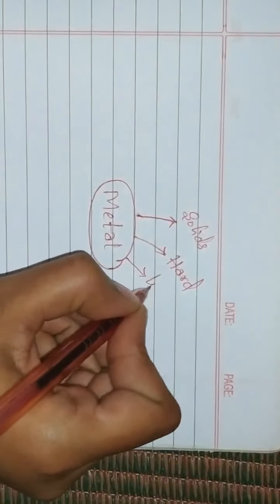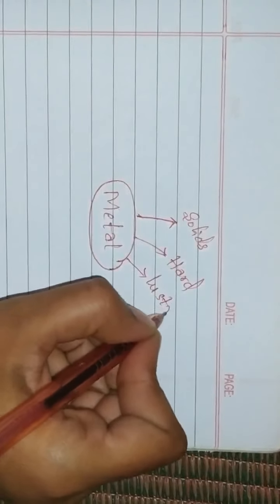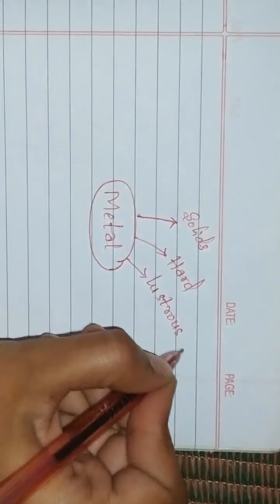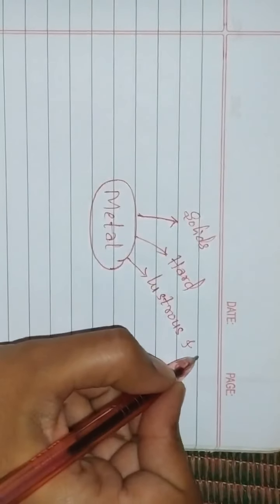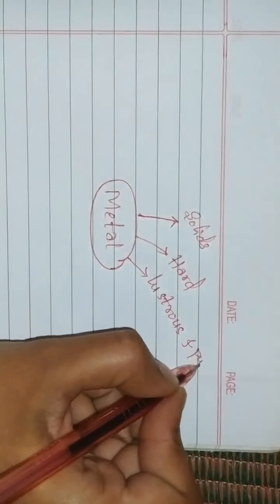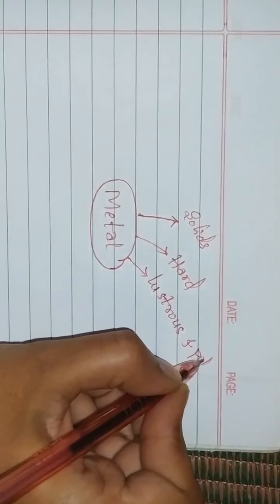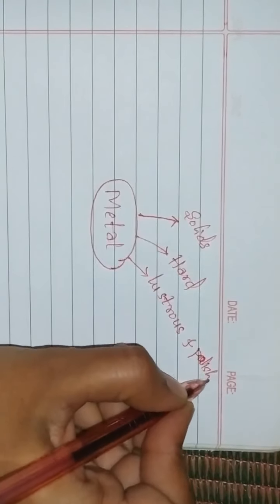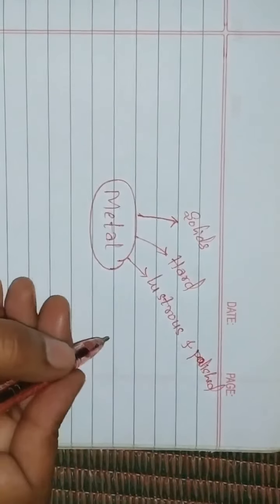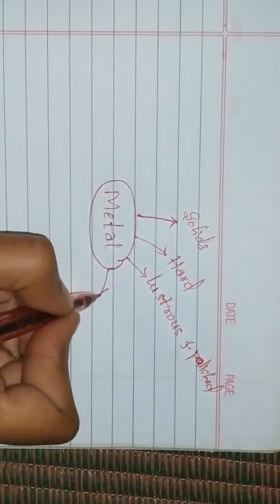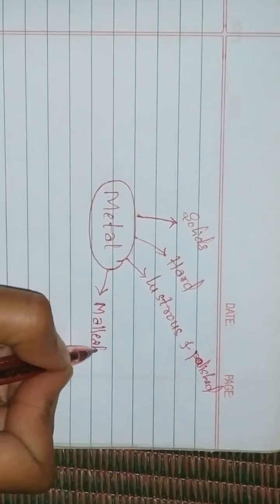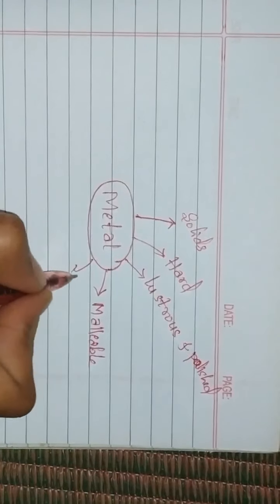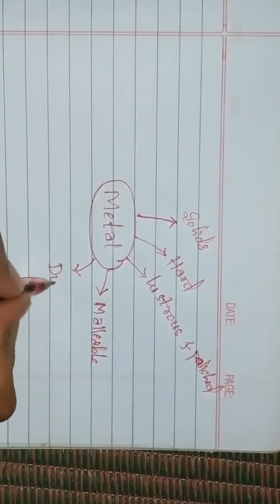They are lustrous and polished. They are malleable. They are ductile.